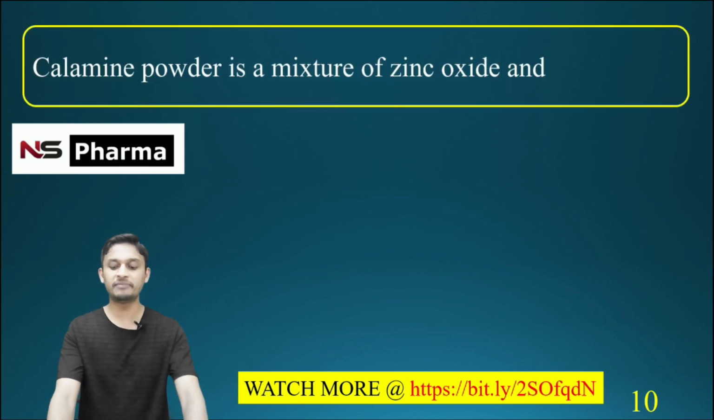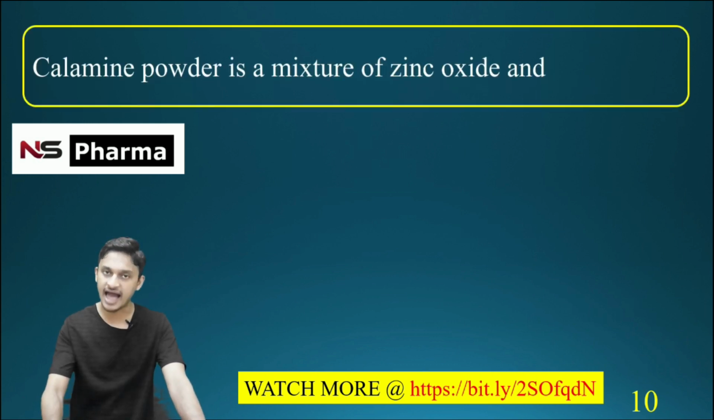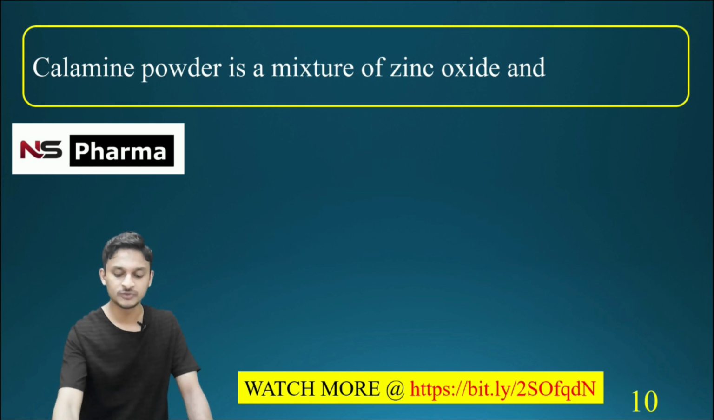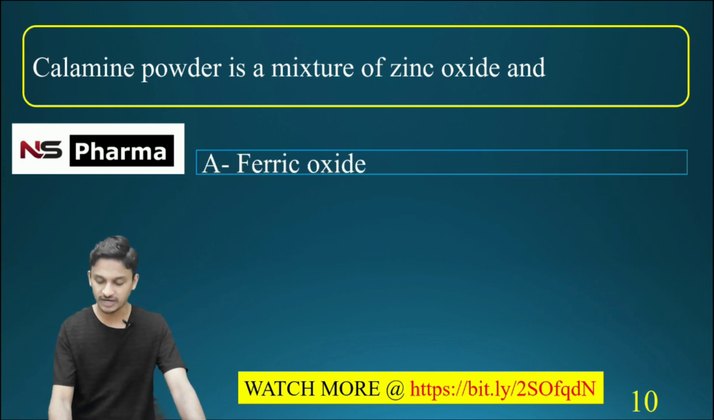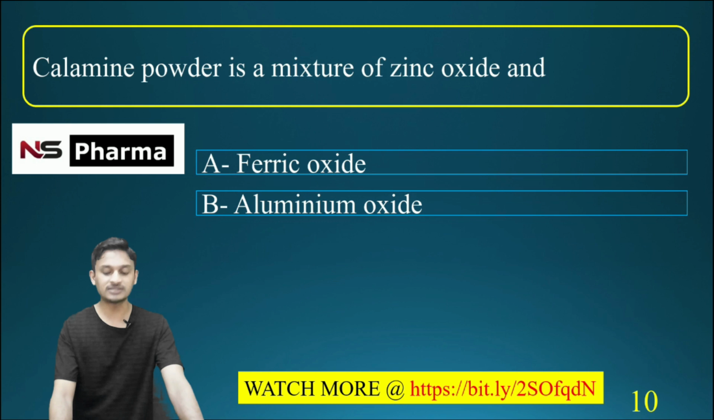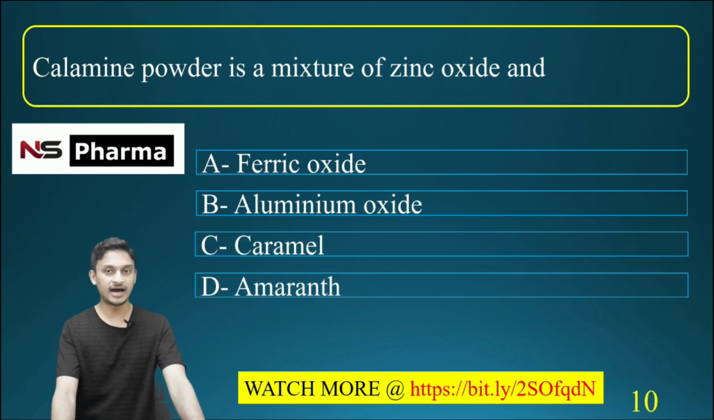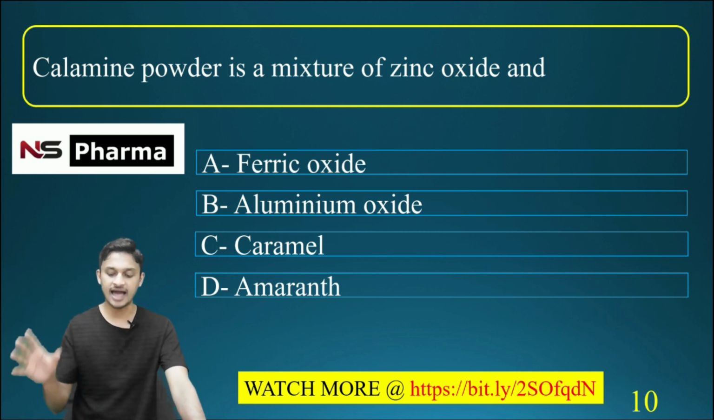Calamine powder is a mixture of zinc oxide and. Options are A, ferric oxide; B, aluminium oxide; C, caramel; D, amaranth. Calamine powder is a mixture of zinc oxide and.